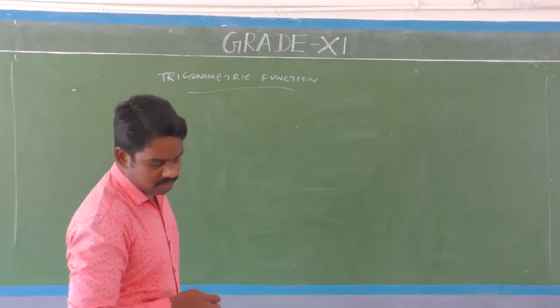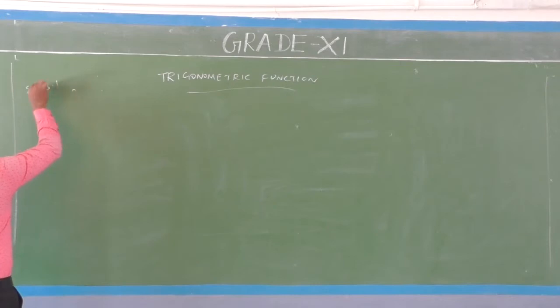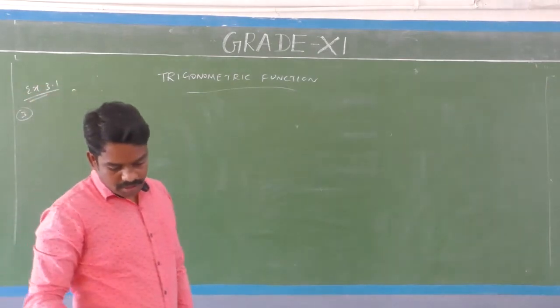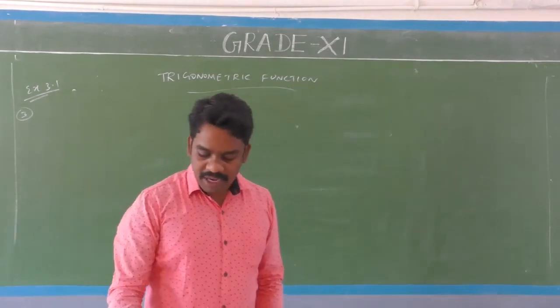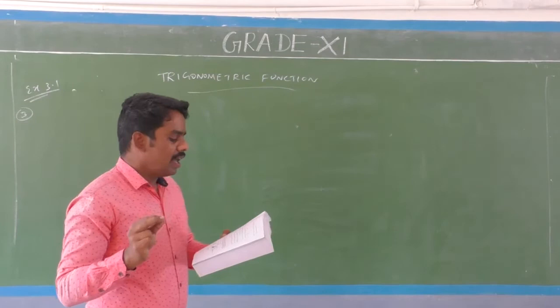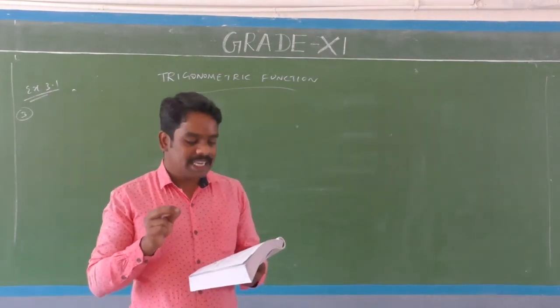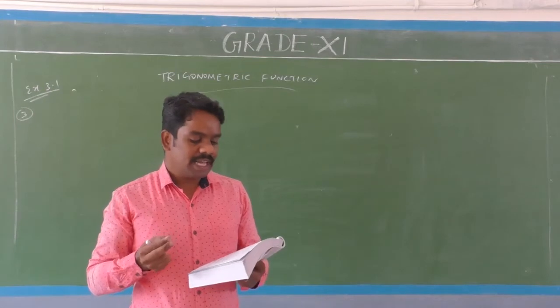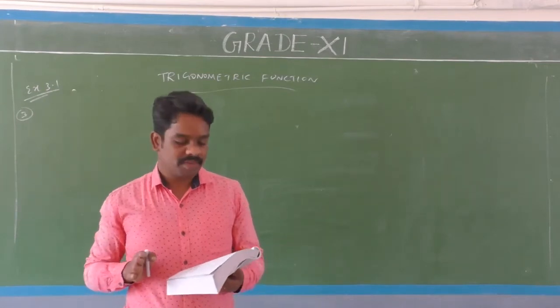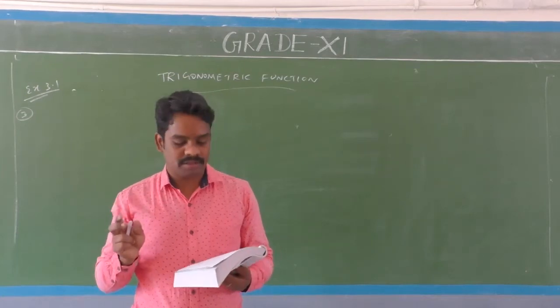Exercise 3.1, third question. A wheel makes 360 revolutions in 1 minute.